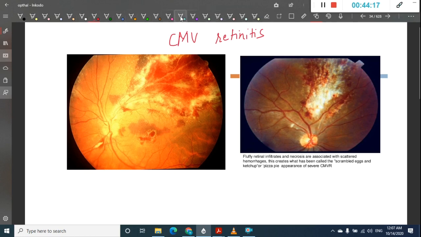These give the appearance of focal fluffy retinal infiltrates and necrosis with scattered hemorrhage. It creates the appearance of scrambled egg or ketchup and pizza pie appearance in CMV. Even this is cytomegalovirus retinitis.